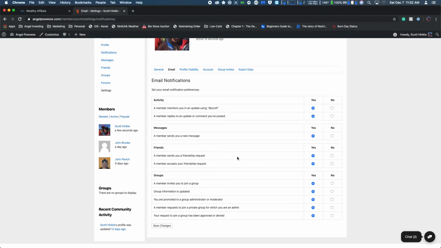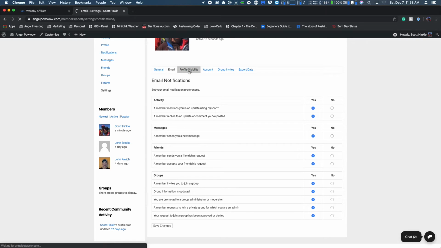One of the biggest problems with platforms is they just flood you with emails to the point where you just start ignoring them or sending them to the trash. And you risk the chance of missing something important because you just get so many of them you don't care anymore. So here's a great way of coming in and changing the email notification settings so that the experience is palatable, is a good one. So please come in here and make whatever changes you want. I have everything on right now, but I'm sure I'll change that as the site grows.